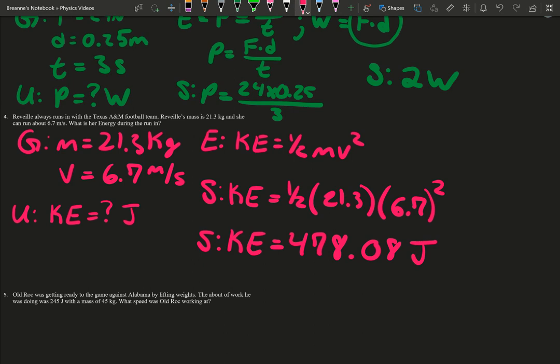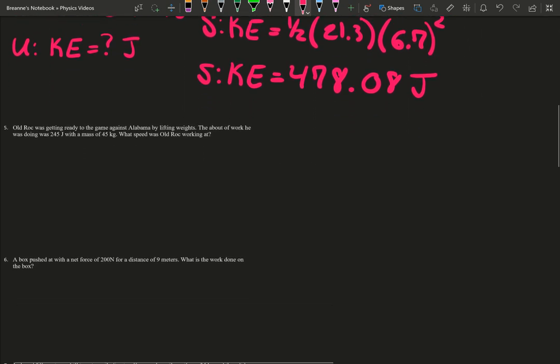And that's our answer. So it's just asking for her energy. That's very broad, but you know it's either got to be kinetic energy or potential energy. Since it's dealing with movement, you have velocity, so you knew it'd be kinetic energy.